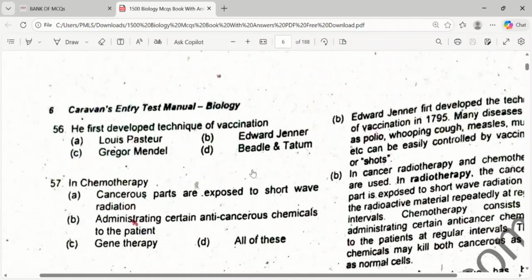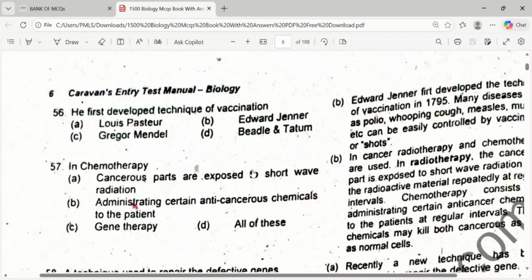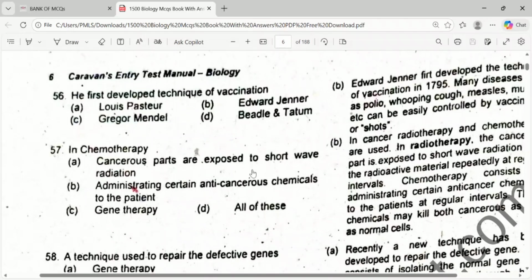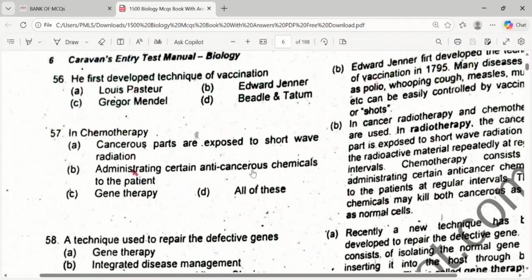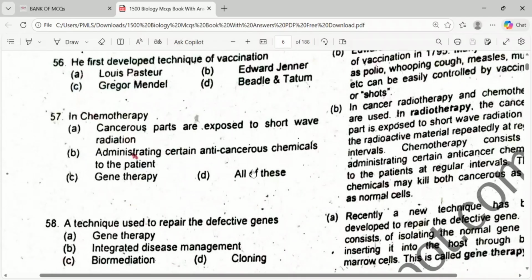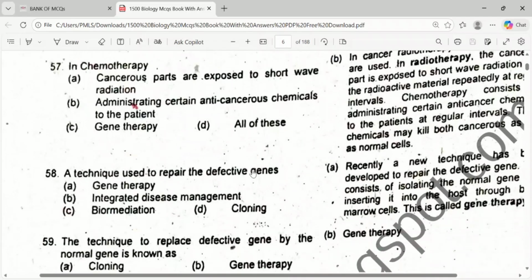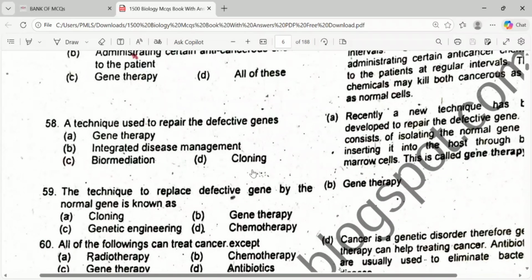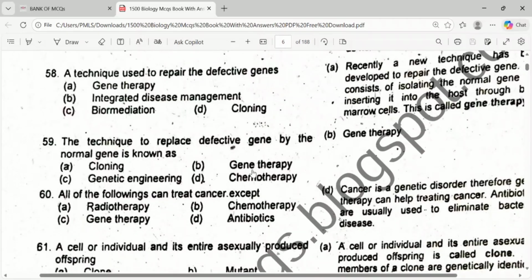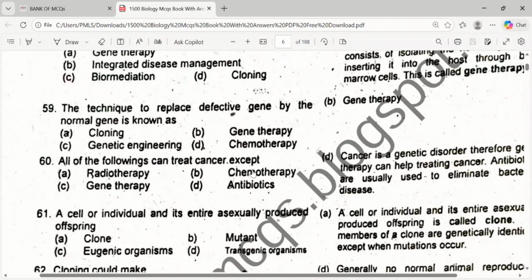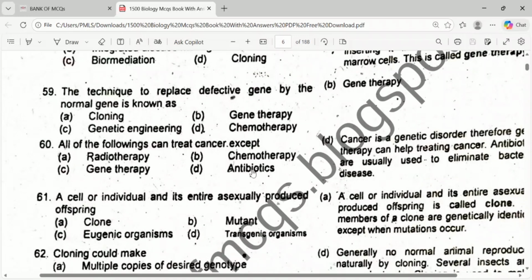In the chemotherapy: cancerous part exposed to shortwave radiation, administration of anti-cancerous chemical to the patient, gene therapy, all of these. Administrating certain anti-cancerous chemical to the patient. A technique used to repair the defective gene is gene therapy. A technique to replace defective gene by the normal gene is gene therapy. All of the following can treat cancer except antibiotic. Antibiotic is used for the elimination of the bacterial diseases. Okay, not used for the cancer treatment.